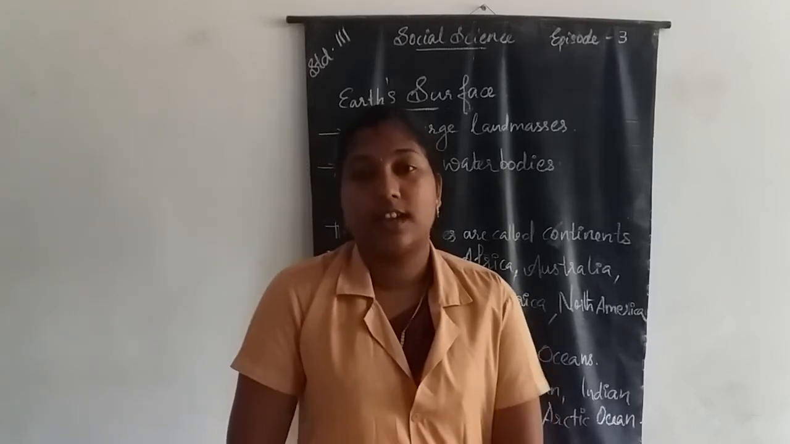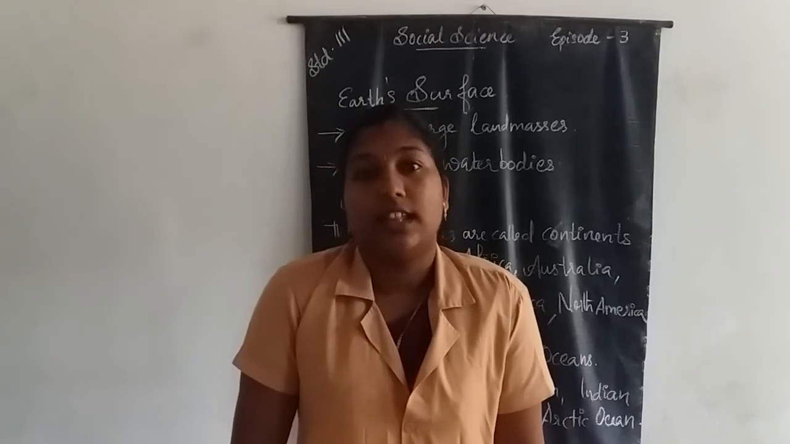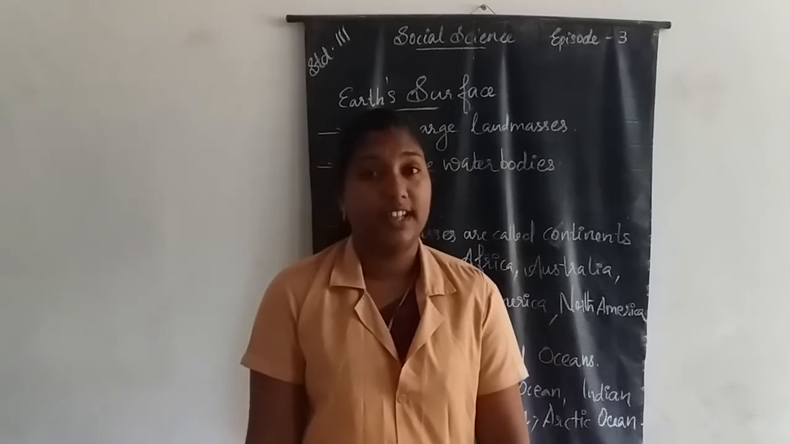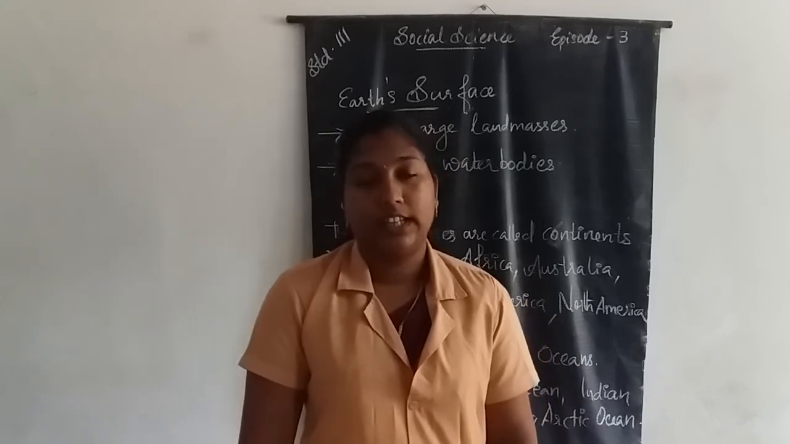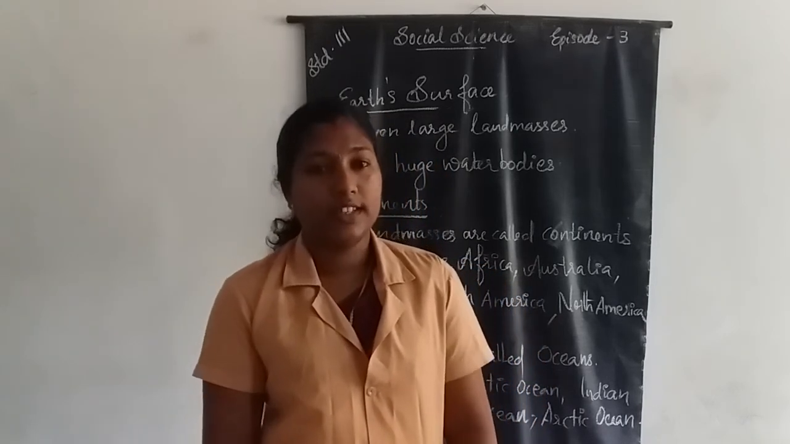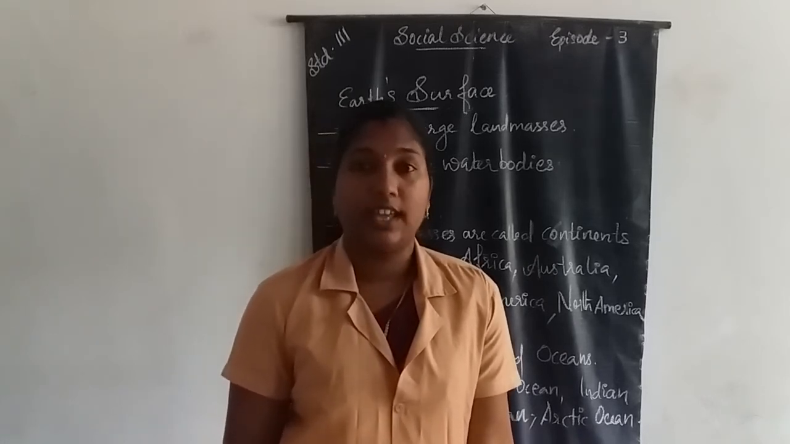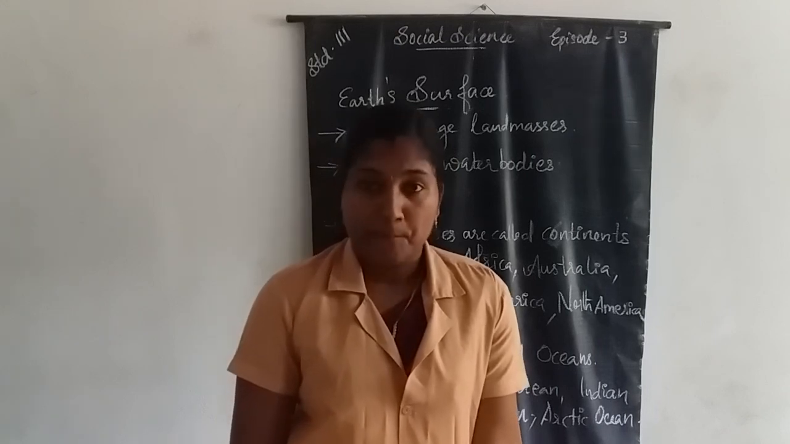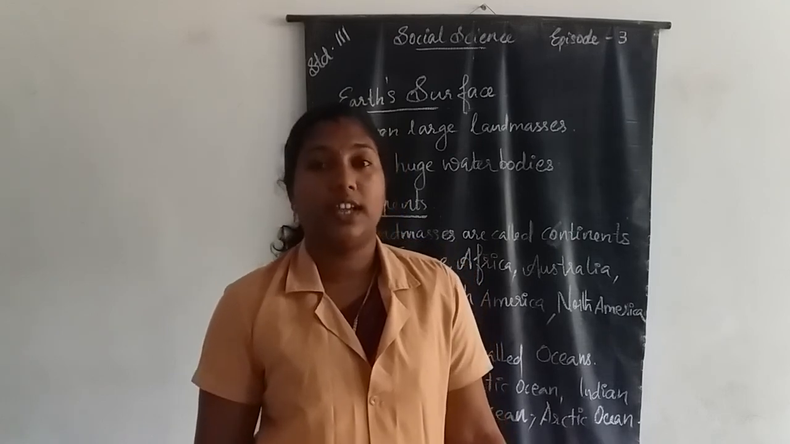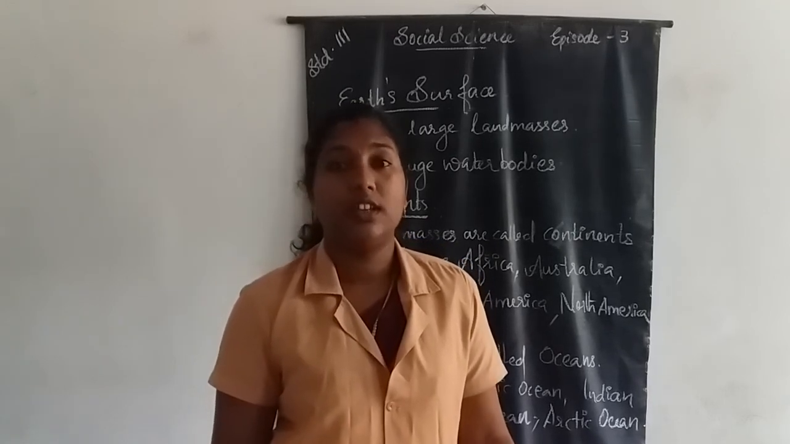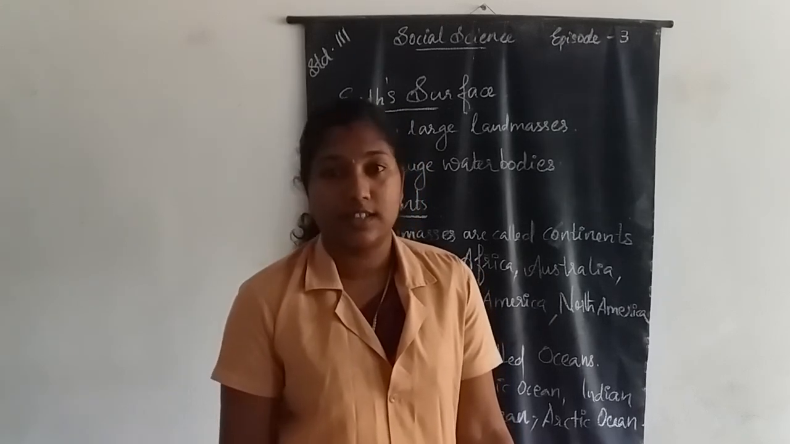Then we learned about our Earth's surface. Earth's surface consists of 7 large land masses and 5 huge water bodies. The land masses are called continents, and the water bodies are called oceans. The 7 continents are Asia, Europe, Australia, Antarctica, South America, North America. The 5 large water bodies are the Pacific Ocean, Atlantic Ocean, Indian Ocean, Southern Ocean and Arctic Ocean.